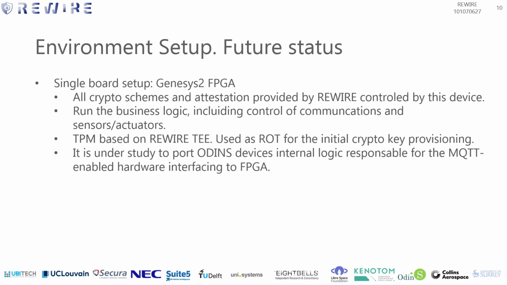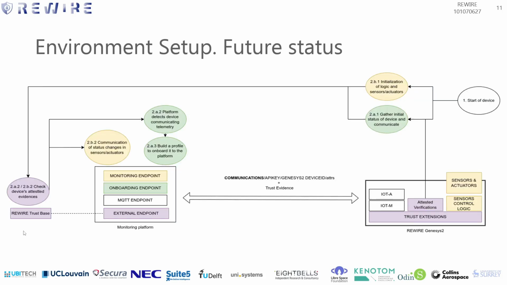Once we proceed with further steps in the project, the control logic and the REWIRE artifacts will be integrated on the standalone Genesis 2, which will securely manage the critical process based on the trust artifacts.